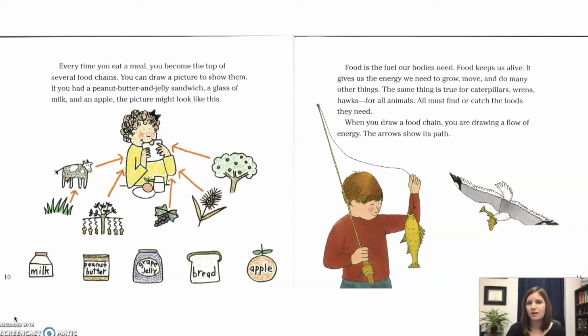Food is the fuel our bodies need. Food keeps us alive. It gives us energy we need to grow, move, and do many other things. The same thing is true for caterpillars, wrens, and hawks, for all animals. All must find or catch the foods they need. When you draw a food chain, you are drawing a flow of energy. The arrows show its path.